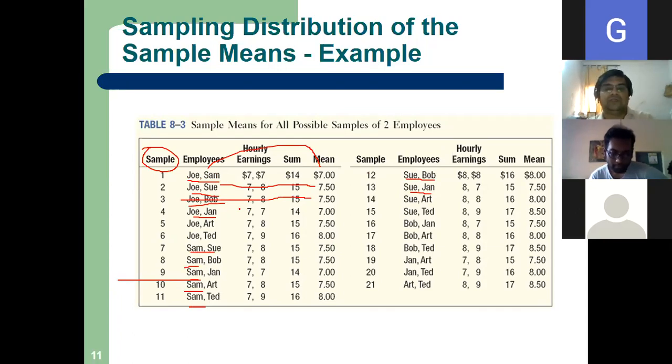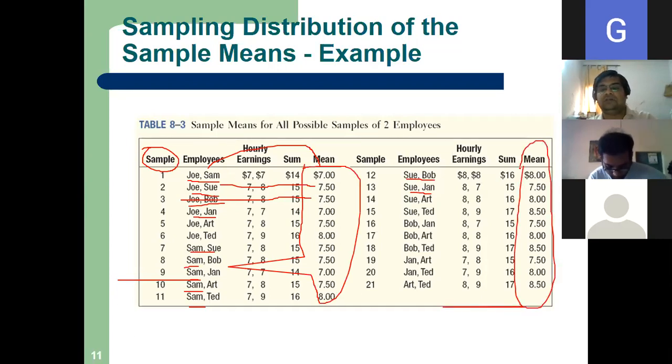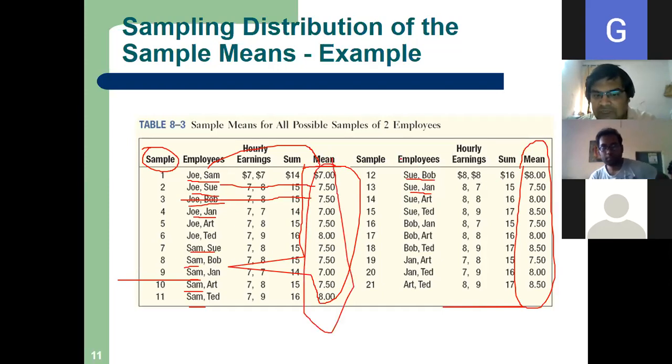So these are the 21 means. Then after getting these means, the sampling distribution of the sample mean is nothing but a distribution of these means. These 21 sample means, I will plot.